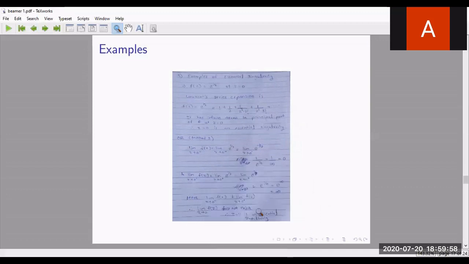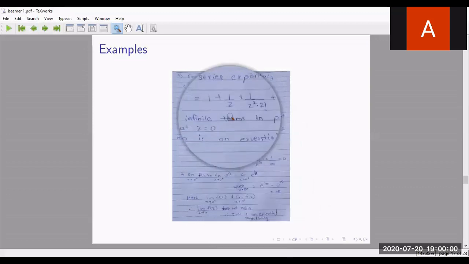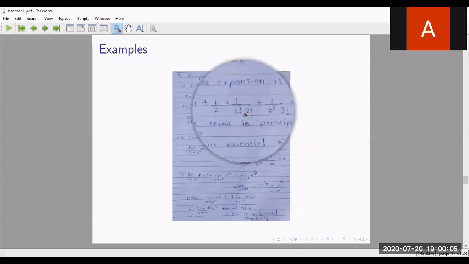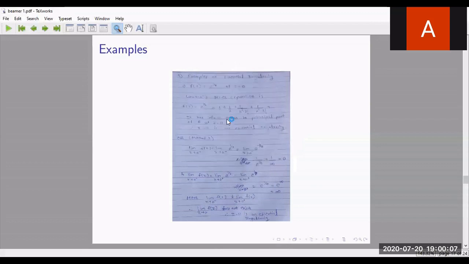According to Laurent also, there are infinitely many terms in the denominator, that is, infinitely many terms in the principal part. Okay, this was about essential singularity, removable singularity, and pole, according to the definition and according to the Laurent series expansion also. Now next comes residue, or